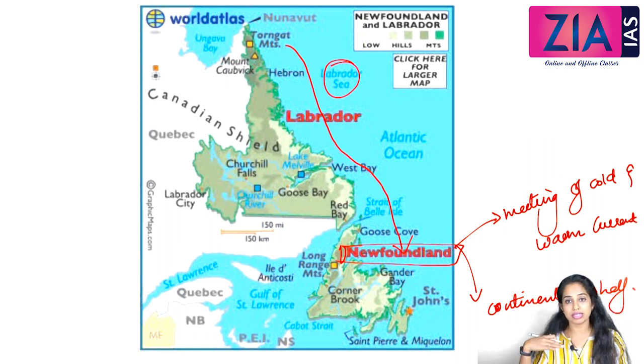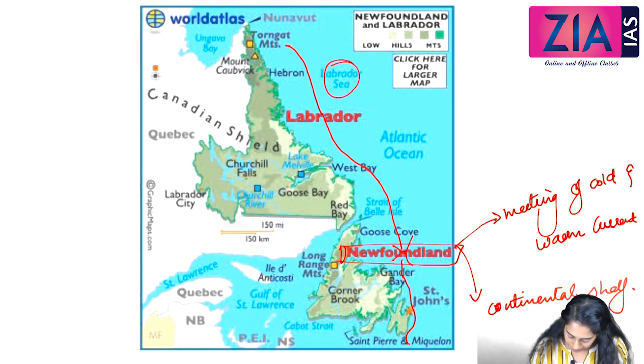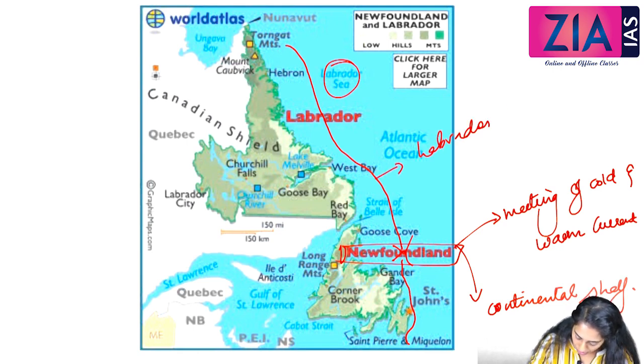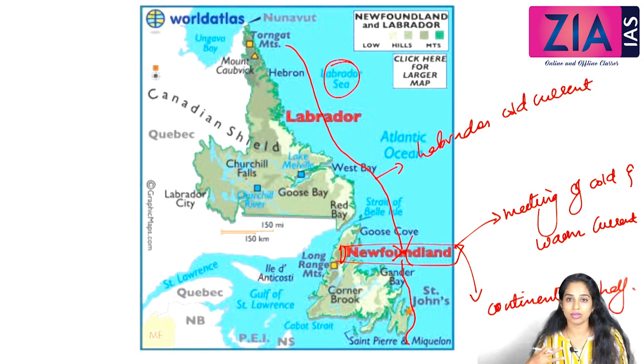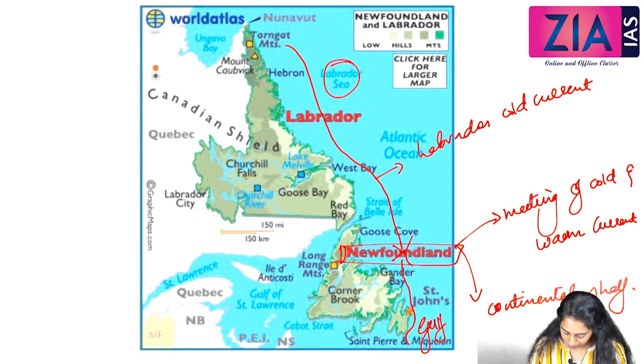At the same time, towards the southern part of the continent, we have a warm current coming. That warm current is called Gulf Stream. So this is the Labrador cold current. Why is the current cold? Because it is coming from the polar area, or precisely from the Arctic Ocean. And this is called Gulf Stream. Why is Gulf Stream warm? Because it's coming from the equatorial area.